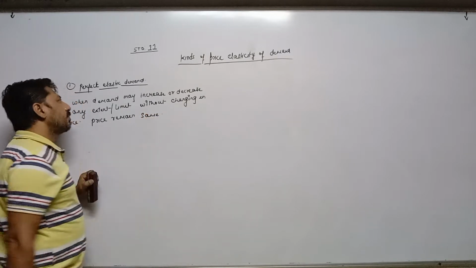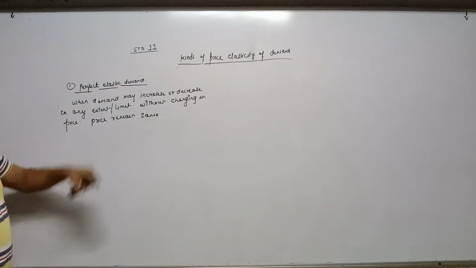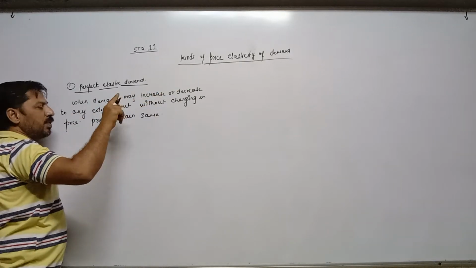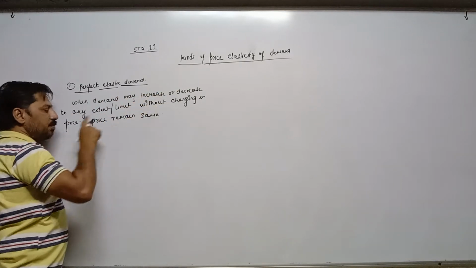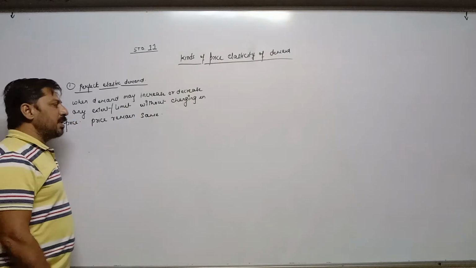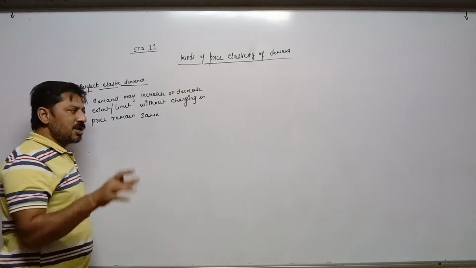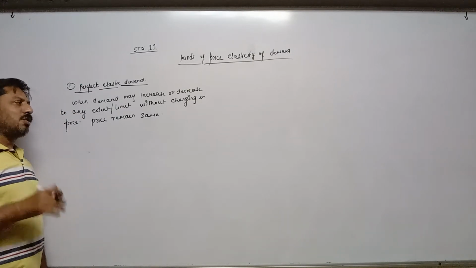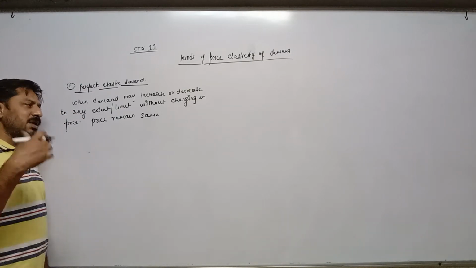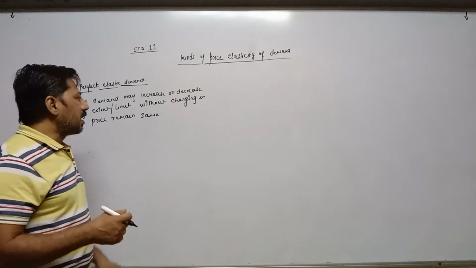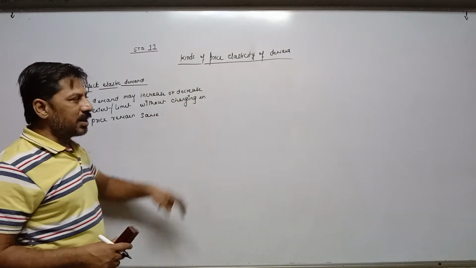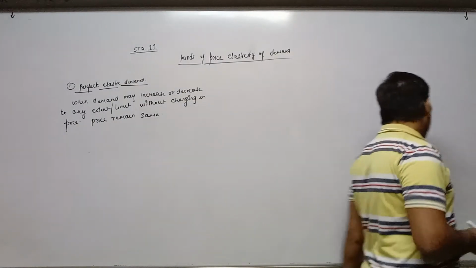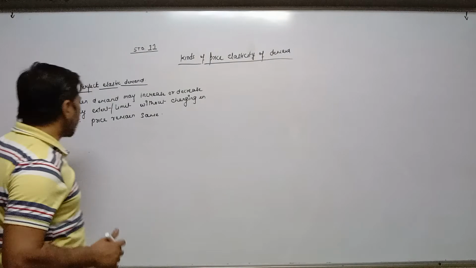Then it is called perfect elastic demand. When demand may increase or decrease to any limit without change in price, meaning price remains the same, due to other factors, that situation is called perfect elastic demand. Now, according to the diagram.